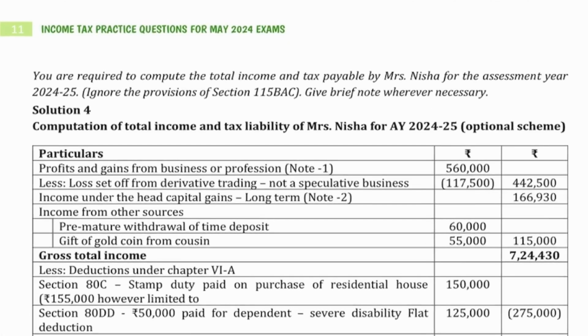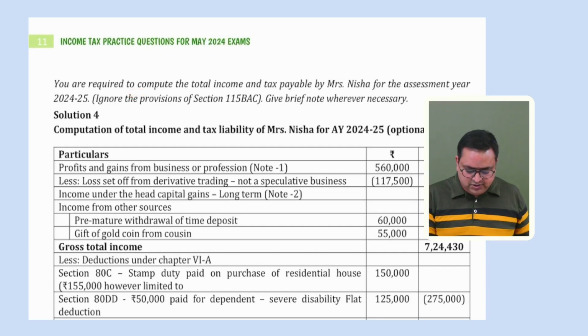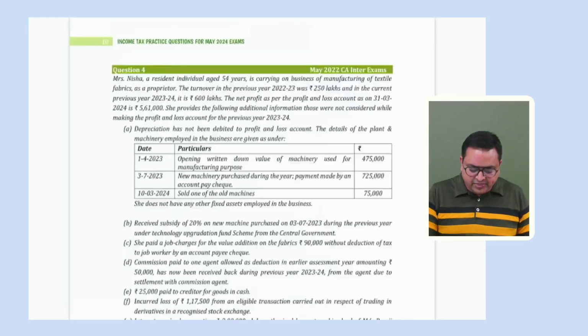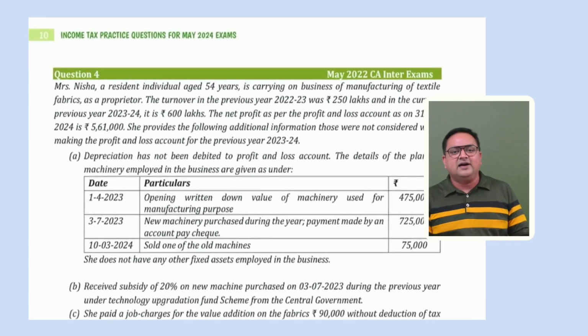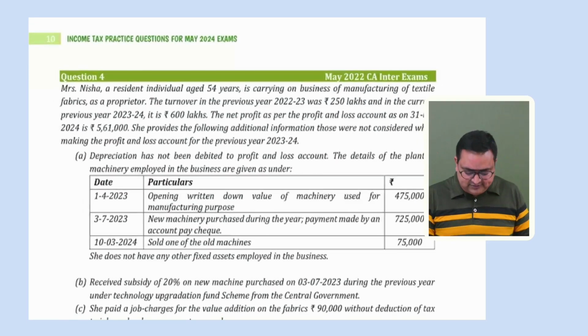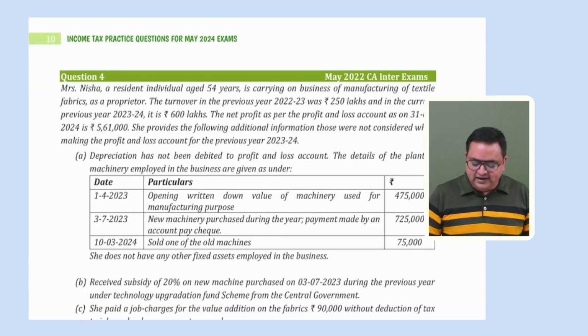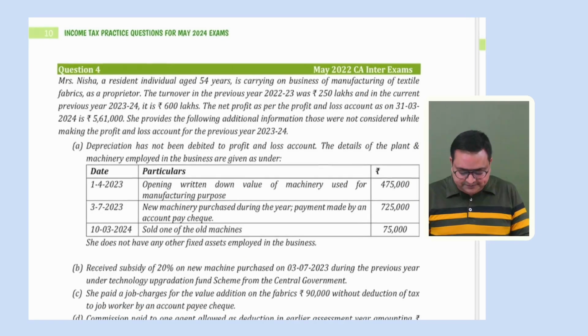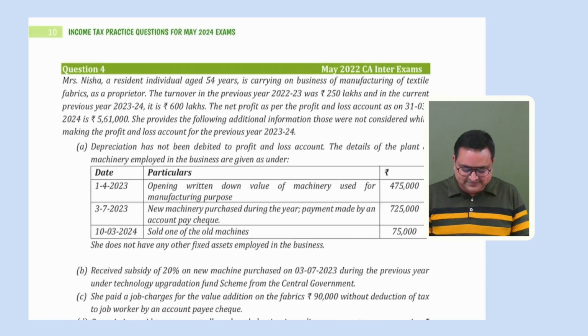Next page, you are required to compute the total income and tax payable of Mrs. Nisha for assessment year 24-25, ignoring the provision of 115BAC. So here again, we have to compute the income as per the normal provision of the assessee. Let's read this question and discuss these points one by one, and then we will do this question.